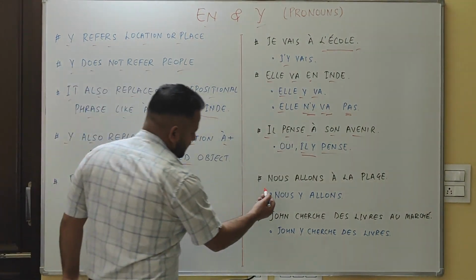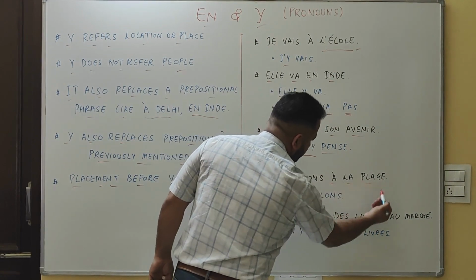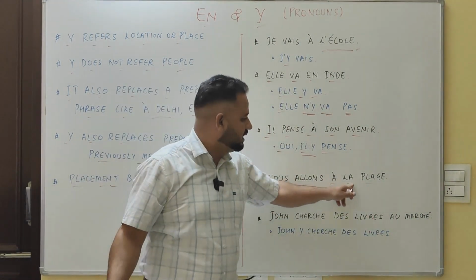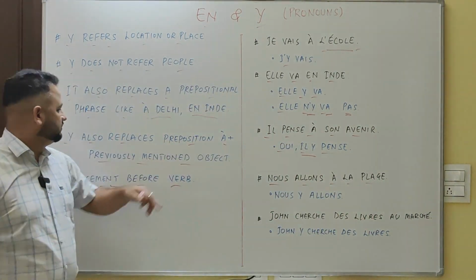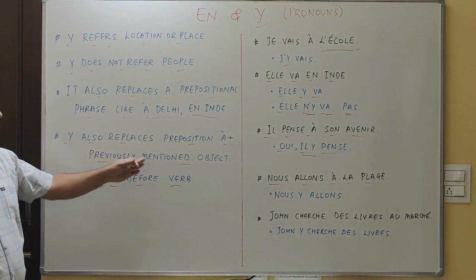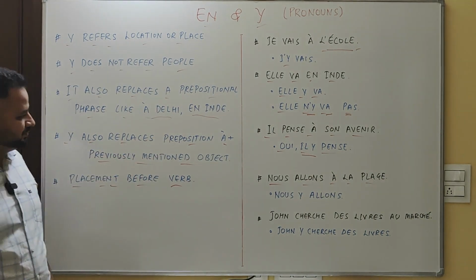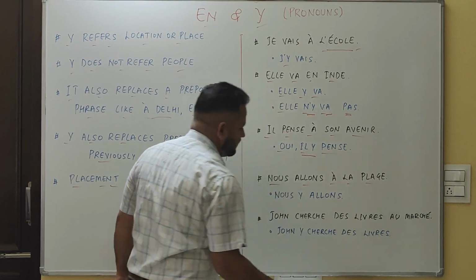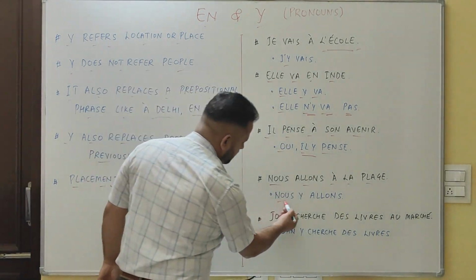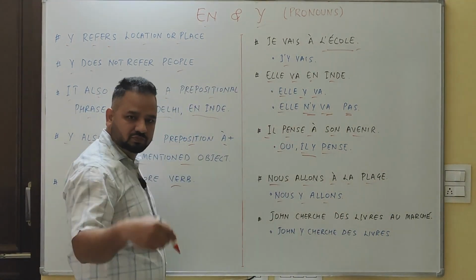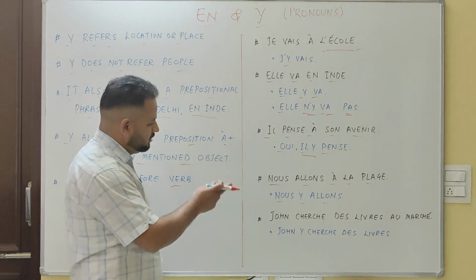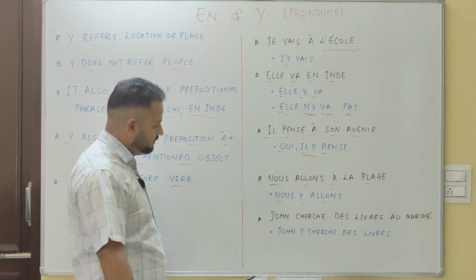Next example. Nous allons à la plage. Again, preposition à plus previously mentioned object. We are going to the beach. Nous y allons. We are going there.